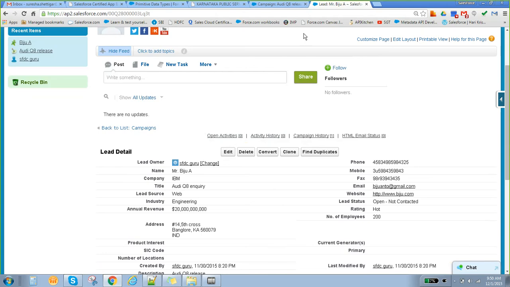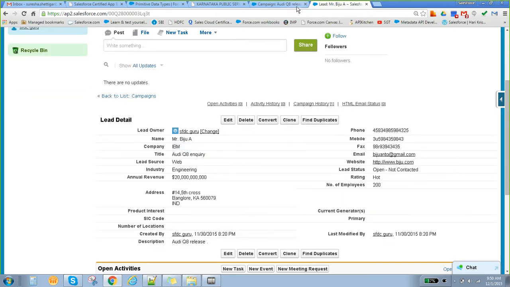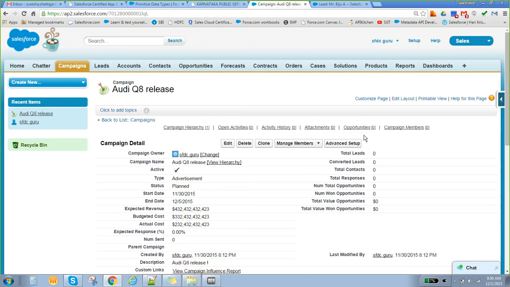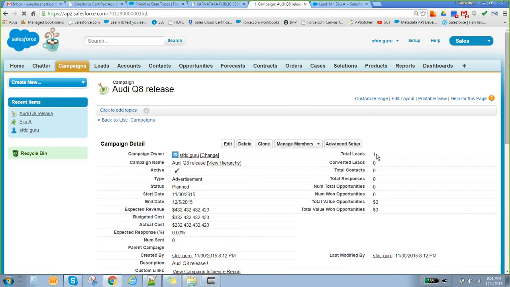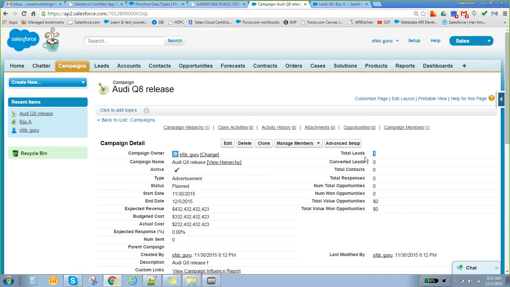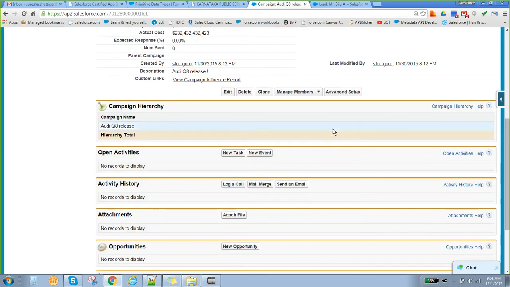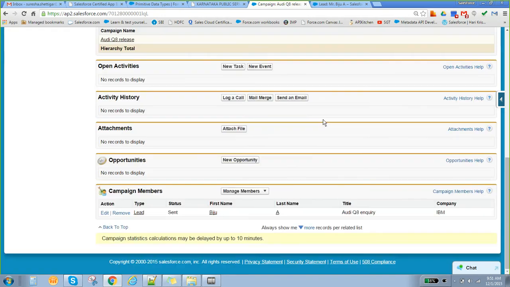If you come back to your campaign now, initially these numbers were 0, correct? Now I have created one lead, so it will get incremented to 1. If I refresh the screen, this value should become 1, because I have created one lead against that particular campaign. I just refreshed it like this, and it became 1. Why? Because I have created one lead.